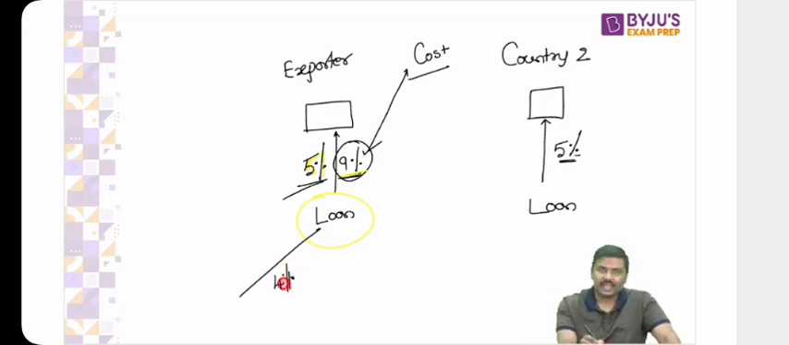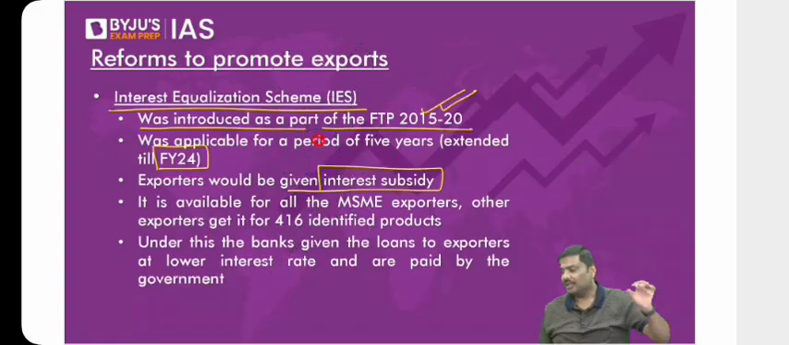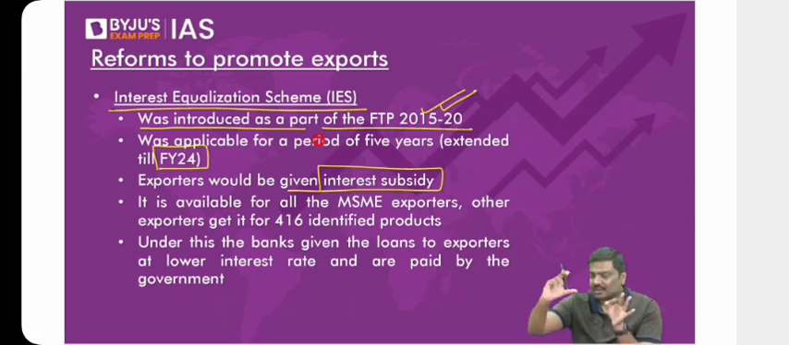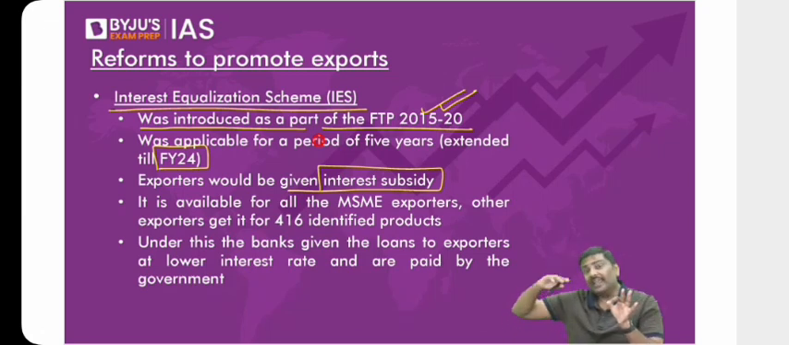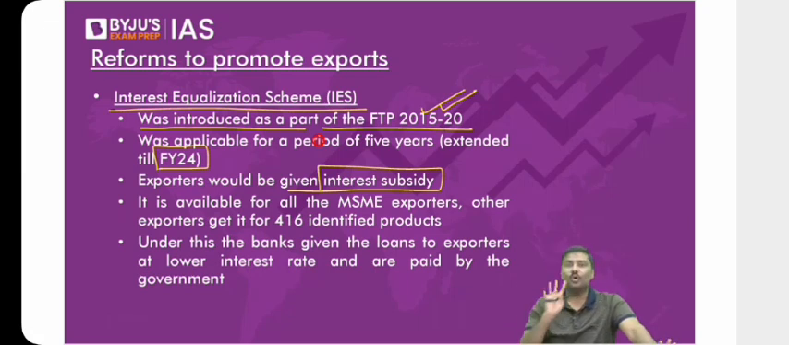Now, can I simply say with this scheme, exporters are able to get loans at a lower rate of interest? Any problem with this? Let me know. And if you're going to get a loan at a lower rate of interest, will it help you in controlling the cost of the product? And if the cost of the product is controlled, will the export competitiveness increase? That is the whole objective of the Interest Equalization Scheme.